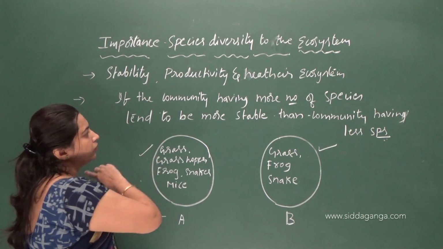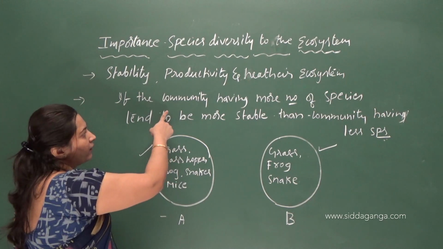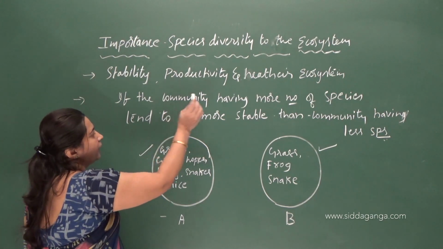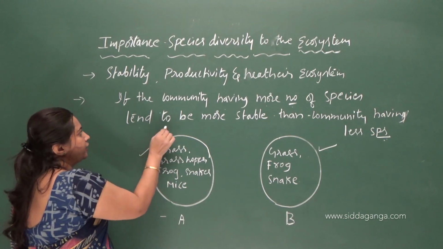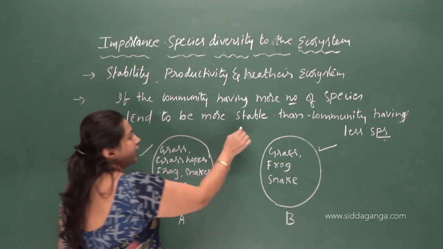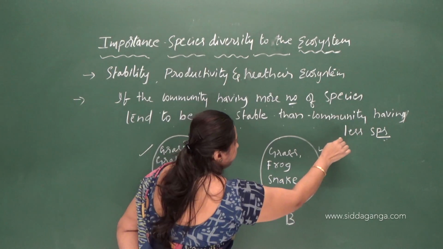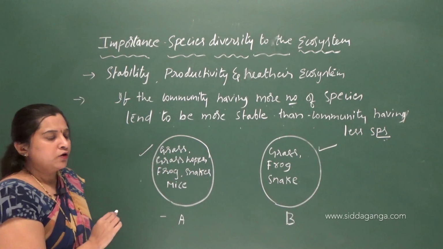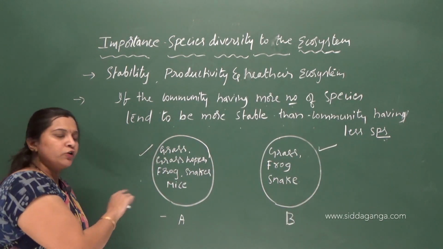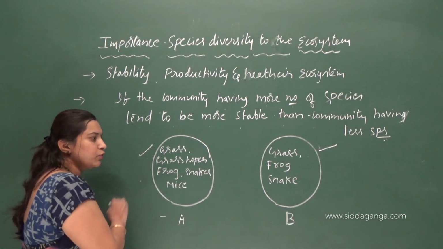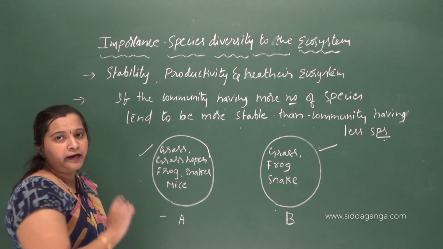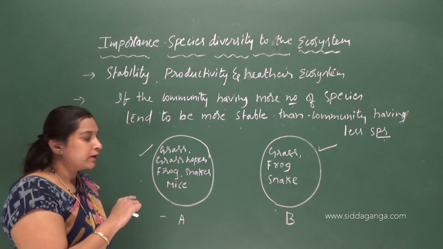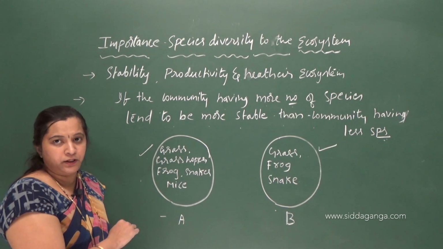So what is given here? The community having more number of species tends to be more stable than the community having fewer species. Of the two communities, which is more stable? Community A or community B? Obviously community A is more stable. See why? Because it has more number of species.